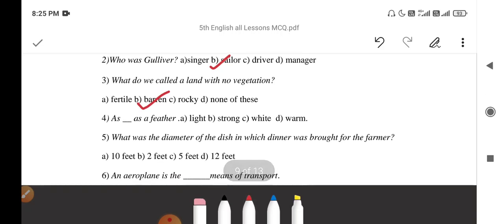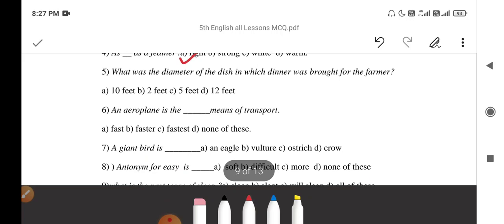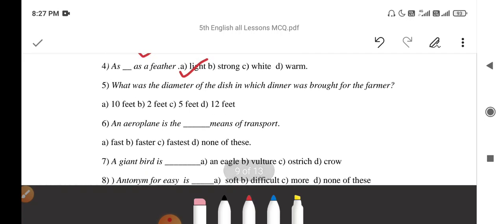As dash as a feather. Yes students, as light as a feather. Next, what was the diameter of the dice in which dinner was brought for the farmer? The diameter was 10 feet.